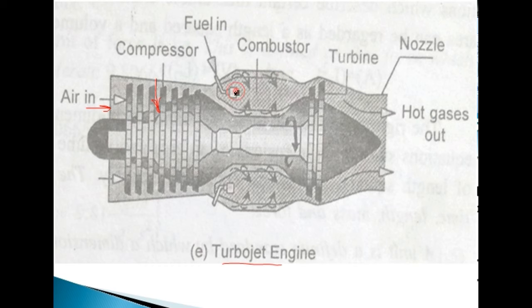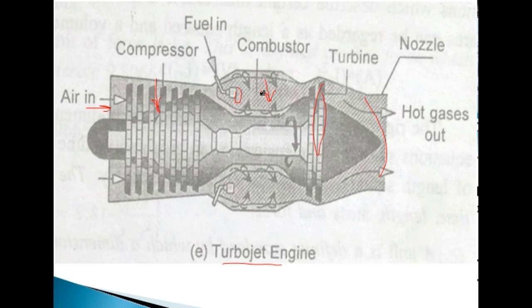Here you can see fuel gets in here. This is the combustor or the combustion chamber, and here you are getting the turbine section. This is the turbine section, and this is the nozzle portion. So air gets in here. Air is being compressed here in the compressor.